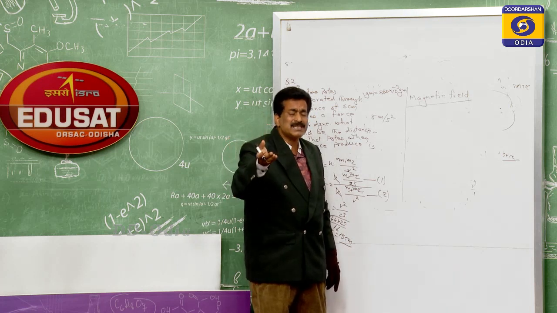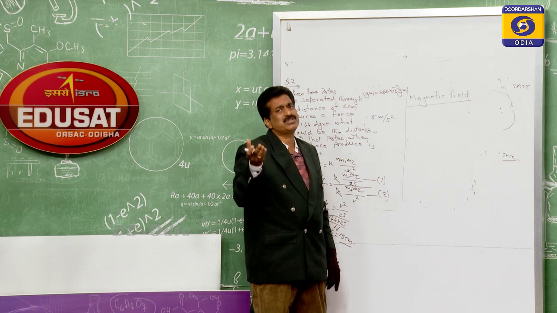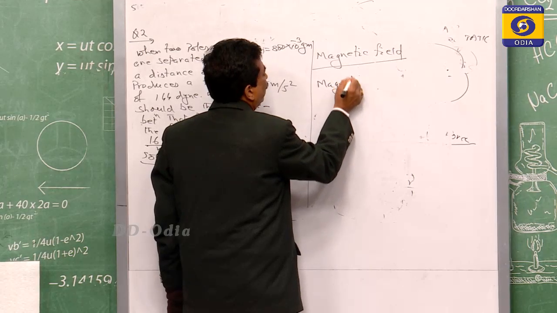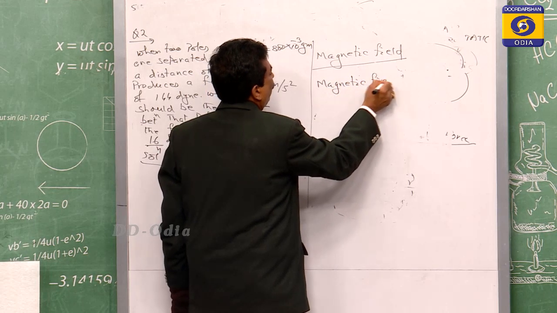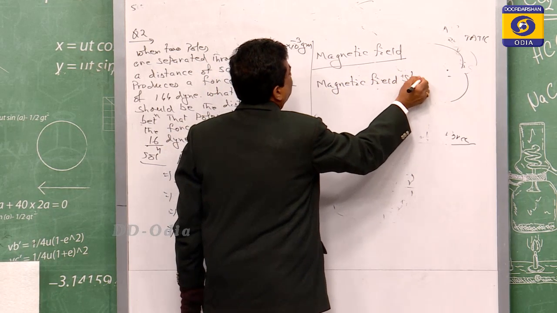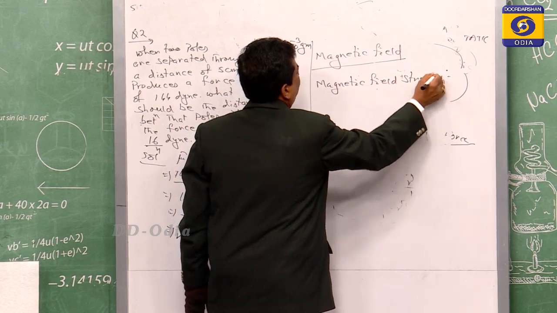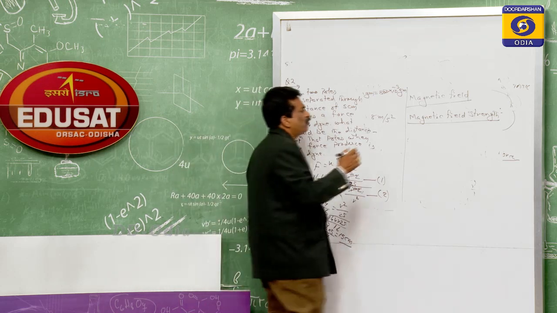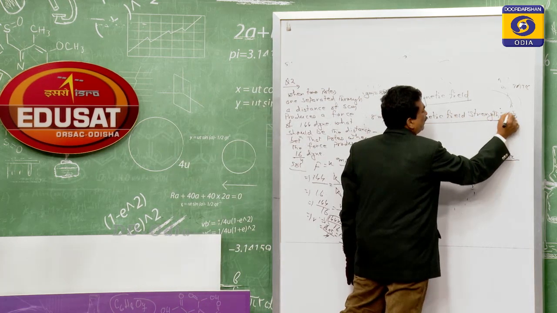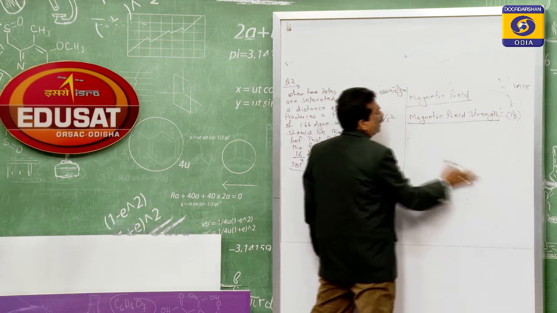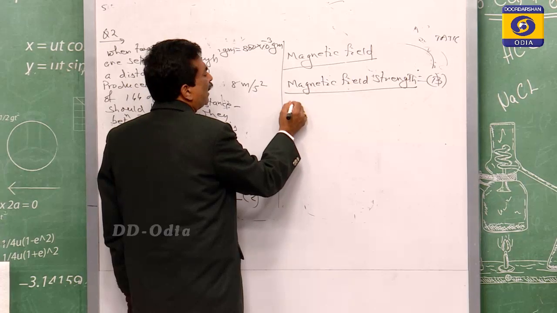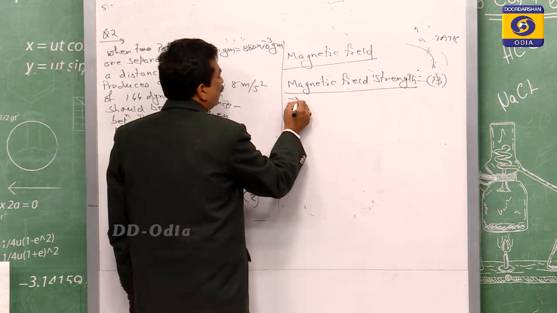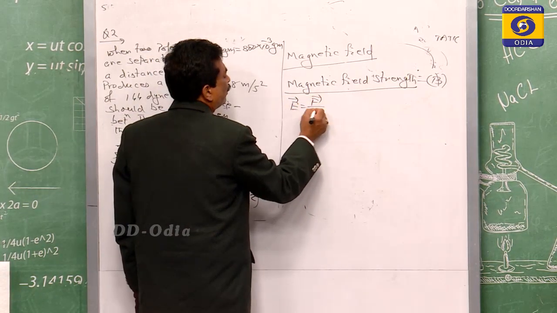If the influence is there, it must have its strength, and that is known as the magnetic field strength, which we generally write with the symbol B. Like the electric field strength we have taken as E. So E is equal to F by Q.